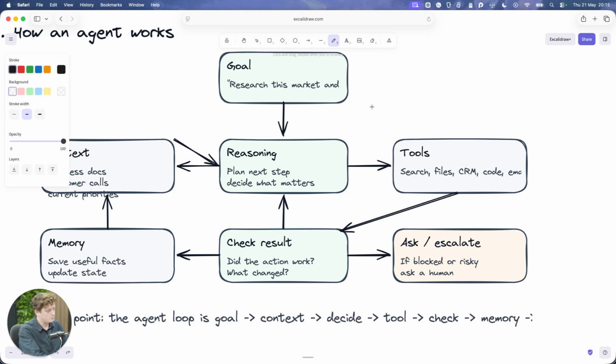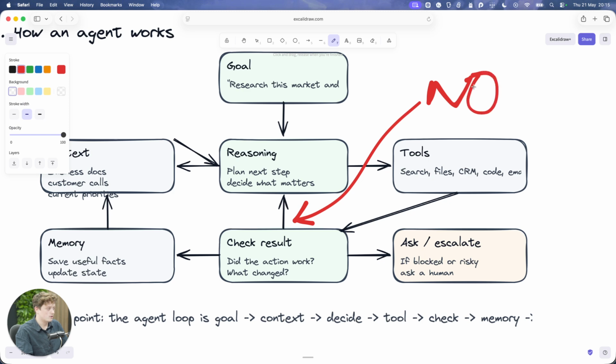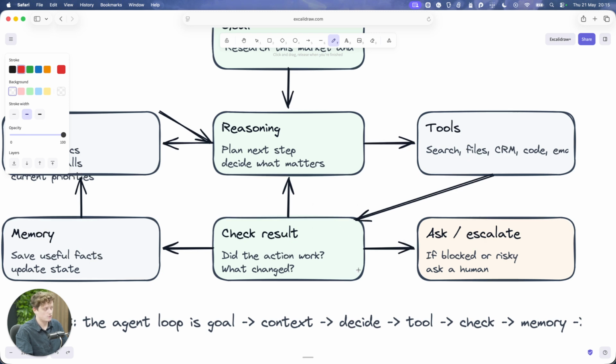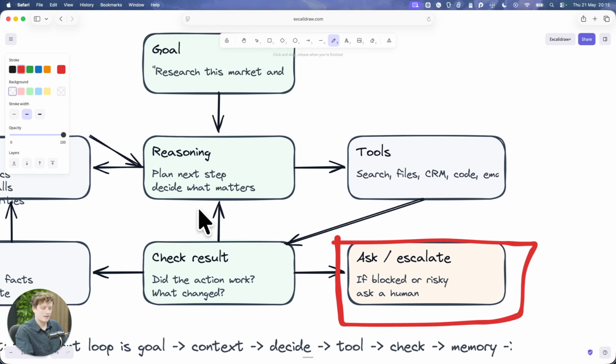And at this point, you can jump in and say, stop, you haven't done the thing right. Or you could jump in here, for example. Let's put that in red so it's easy to see. You could stop here and say, no, this isn't good enough, go ahead and do some more things. Then you could give it another goal at this point, and it would reason through how to do that new thing, update and improve it, get some more context, run some tools, and check the result. Sometimes in this case, it would also say, okay, I'm not sure what to do before I reason through and continue this flow, and it would ask you for more information. So you can interject here, or it will ask you for more information.